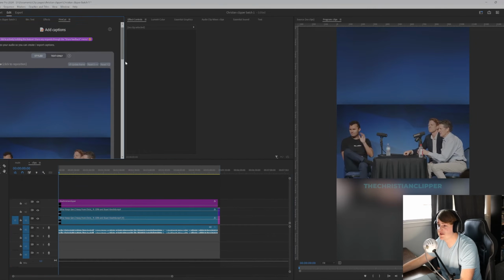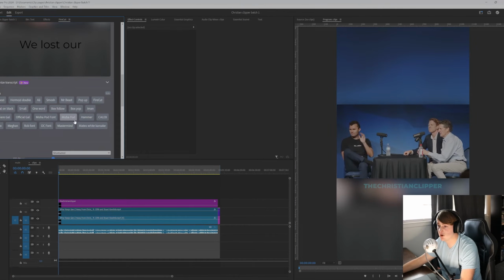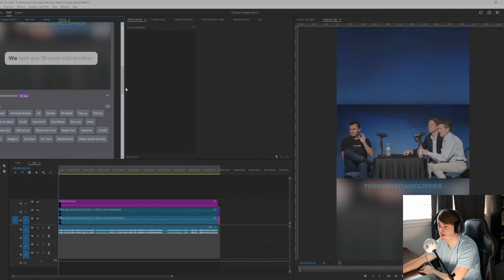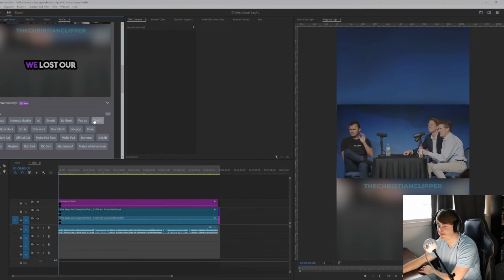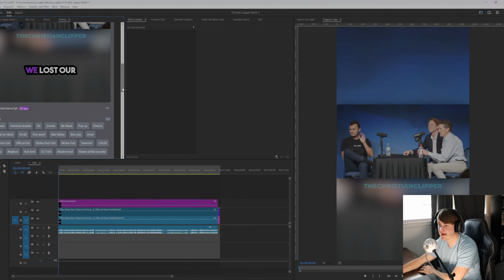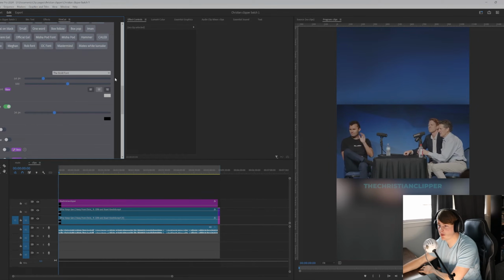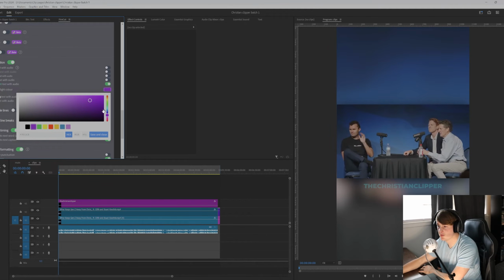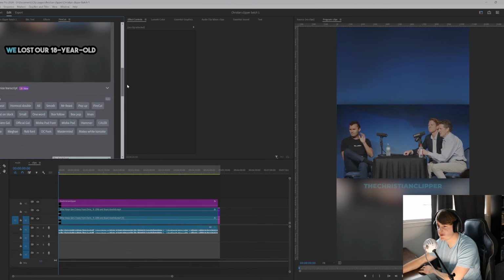Now it's time to add captions. So as we can see, the audio has been transcribed, and there are a lot of different presets right here that we can use. So if you like the Hormozi effect, Ali Abdaal style, Mr. Beast, the one-word pop-up effect. For this case, I may use the Firecut effect. I kind of like that with it being 1 by 1. We're going to do that. And then coloring. We're going to do that lightish blue color effect again. And let's see how that looks.